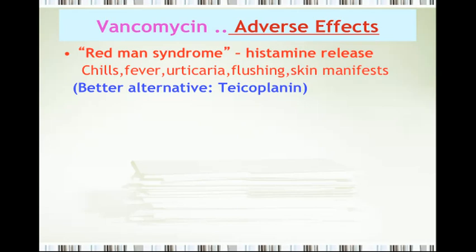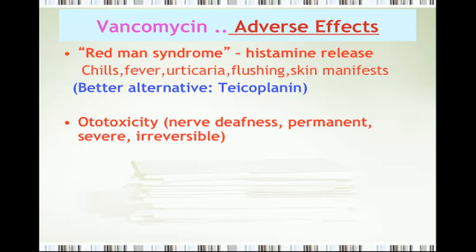We need a better alternative to vancomycin in those patients who are more susceptible to get this histamine release, and that's why we will mention teicoplanin. That will be a better alternative to vancomycin. The next adverse effect of vancomycin is ototoxicity, in the form of nerve deafness. It may be permanent, severe, and irreversible deafness.